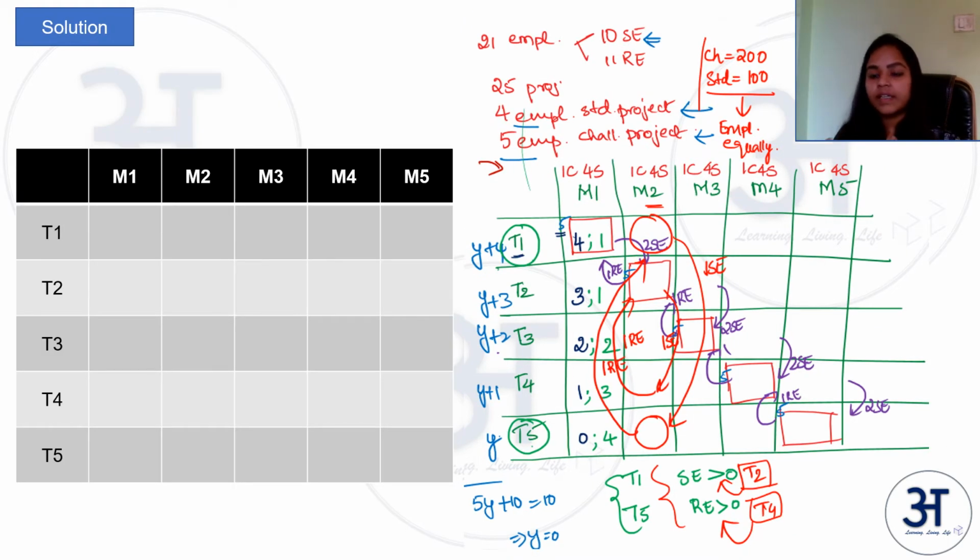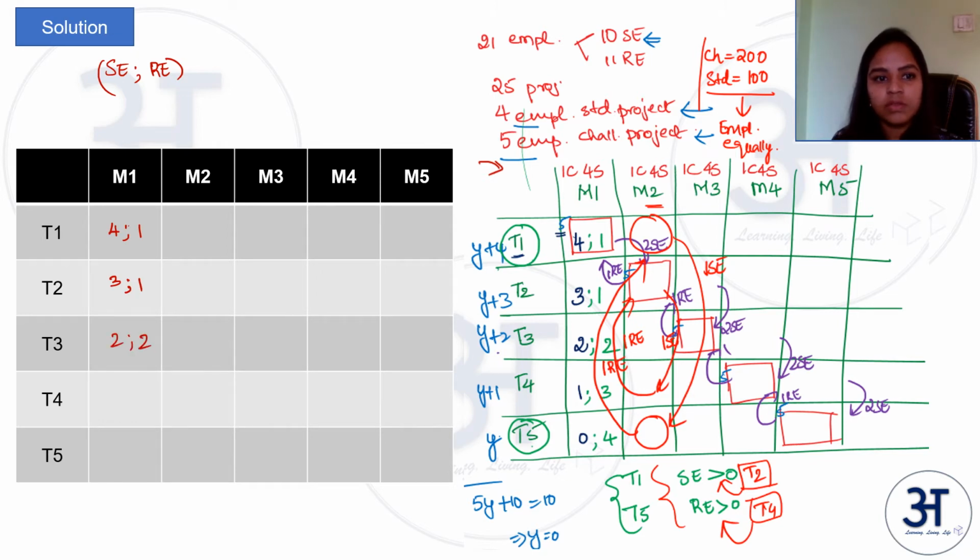Now with this given data, we can fill in the number of employees of different types, SE and RE, in each of these teams for all the different months. We have the distribution for the first month. Let us take that and start filling. First let me write this: it is 4, 1. I am representing SE first, then separated by a semicolon, then RE. That is how I am representing the number of employees in each team for that particular month.